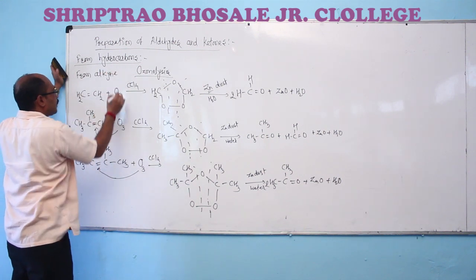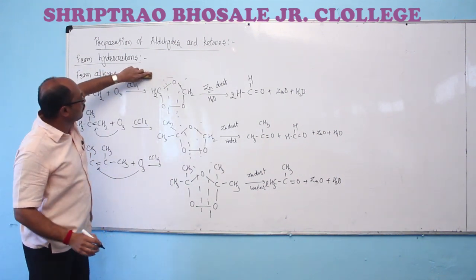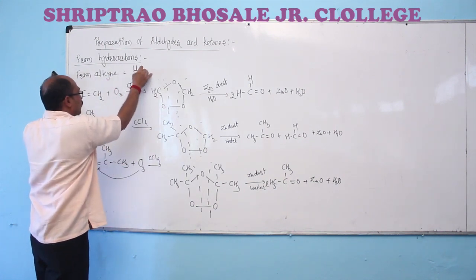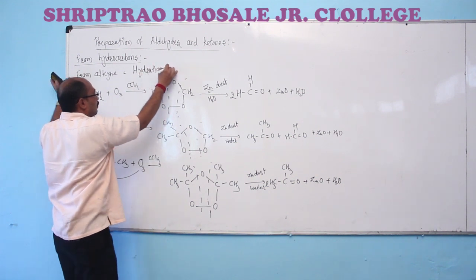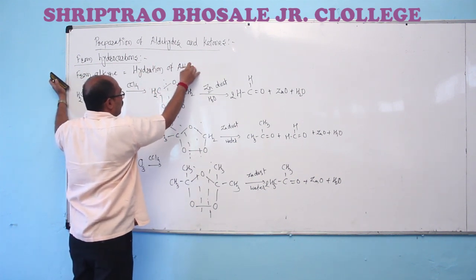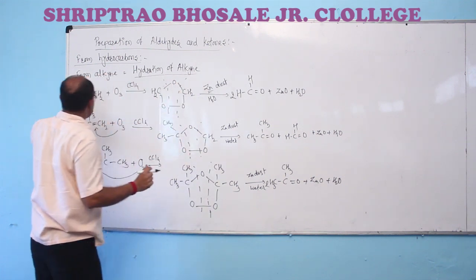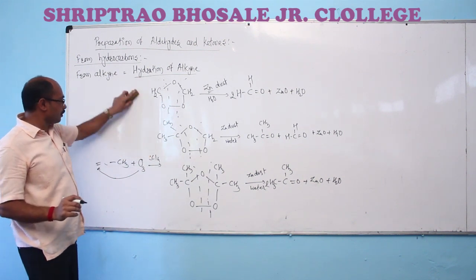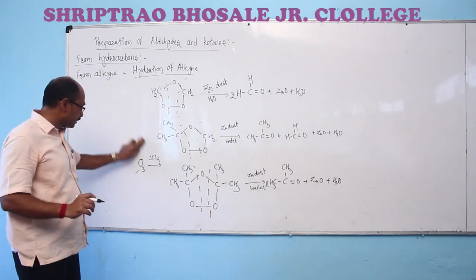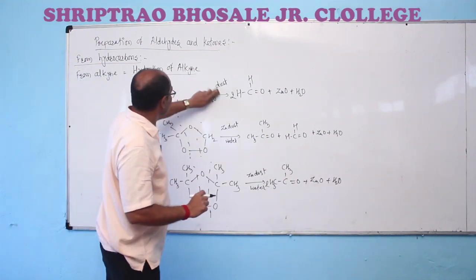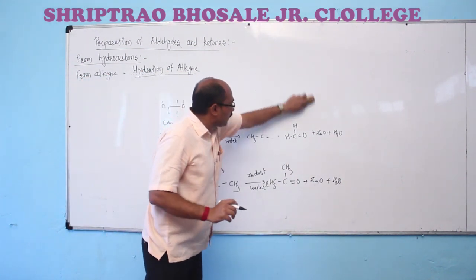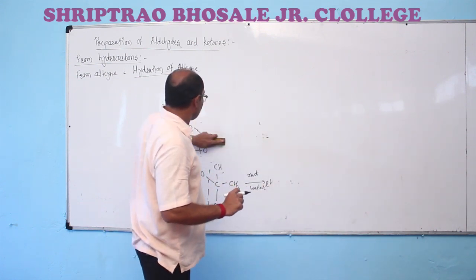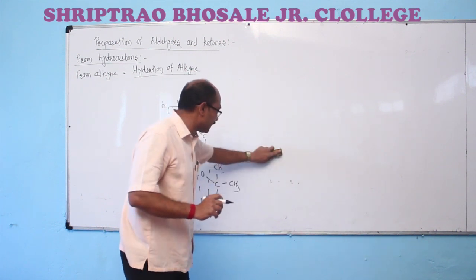You studied that reaction in the hydrocarbons chapter. This reaction is considered as hydration of alkyne. Listen carefully. We are having only one type of aldehyde formed by using this reaction, which is acetaldehyde. Not any other aldehyde can be prepared by using this hydration reaction of alkynes. We are having only the formation of acetaldehyde by using this reaction.